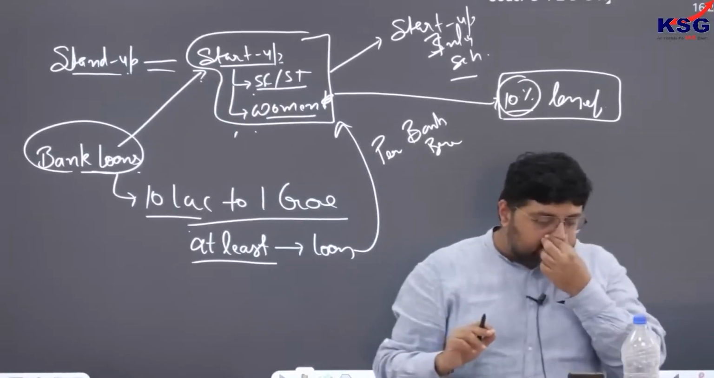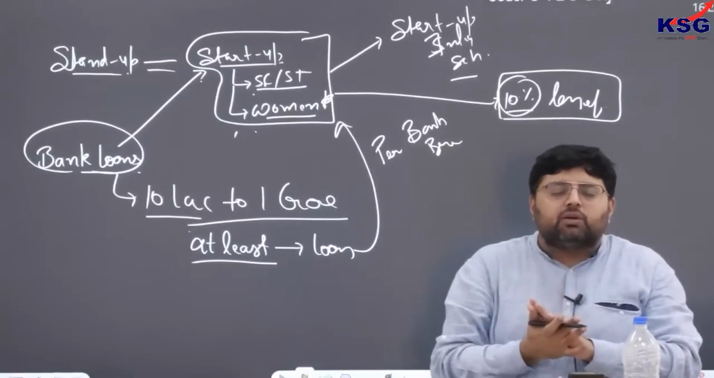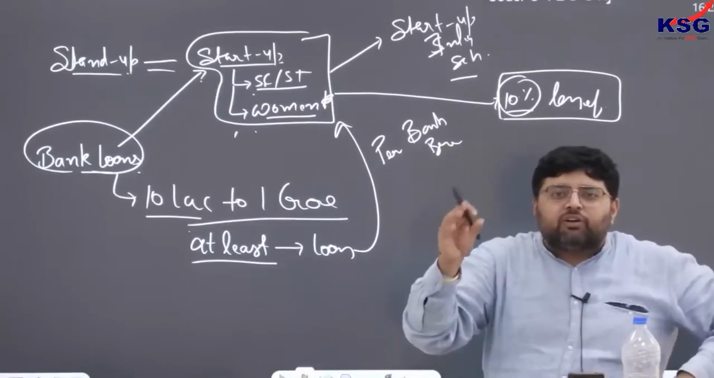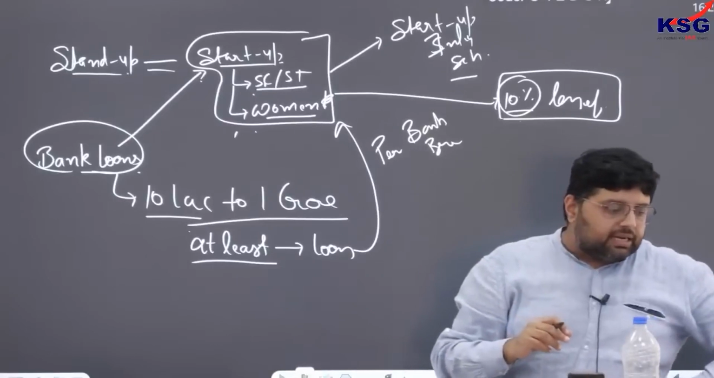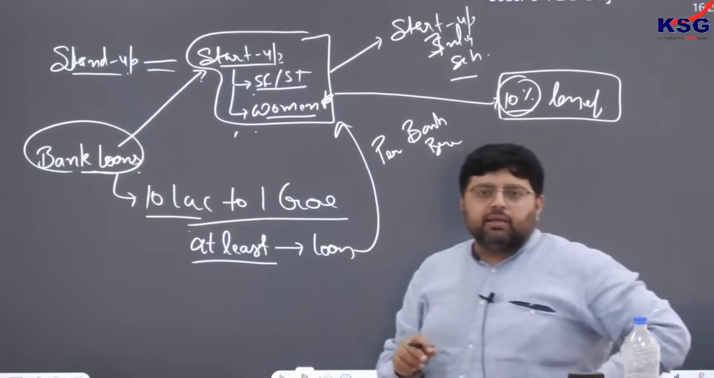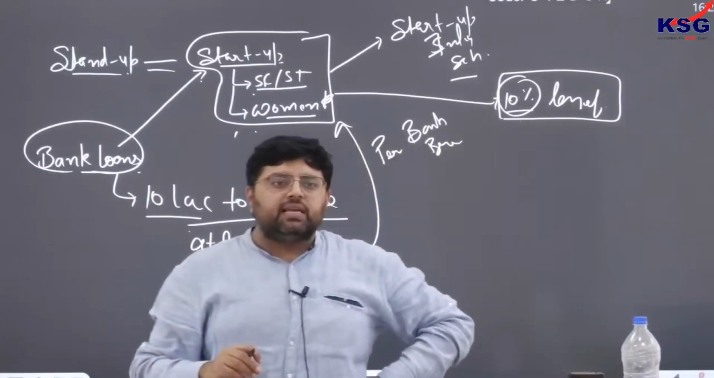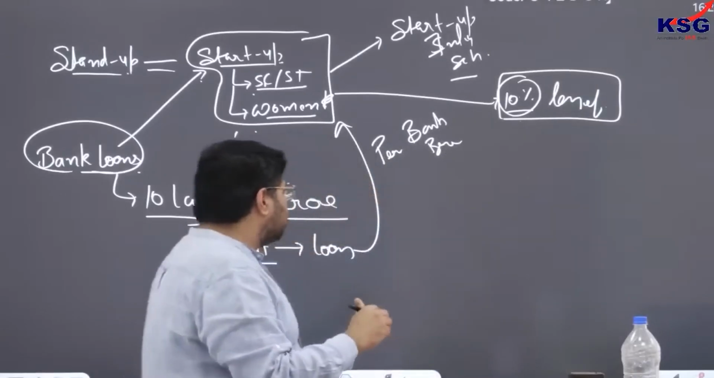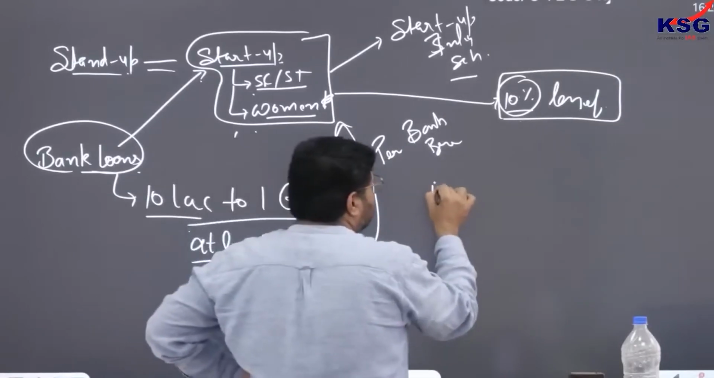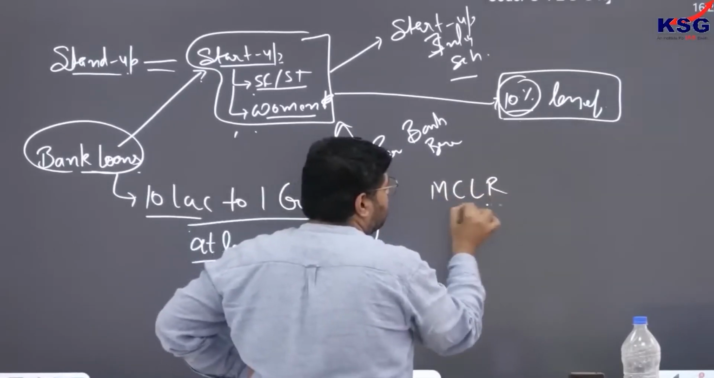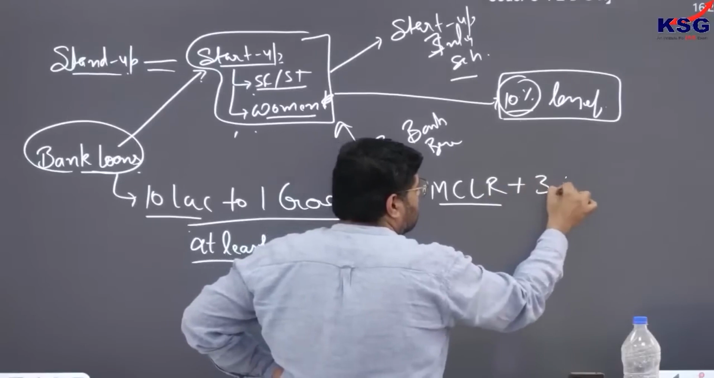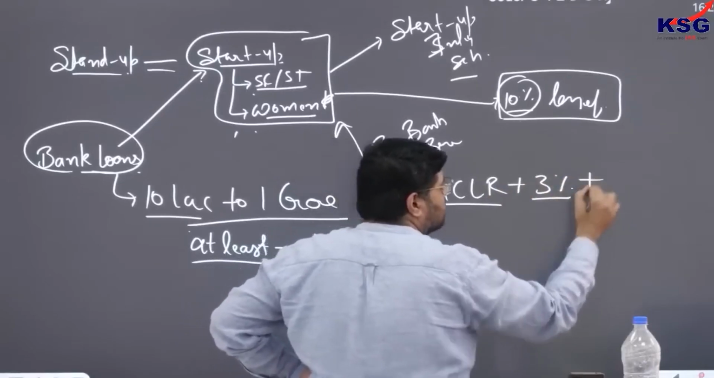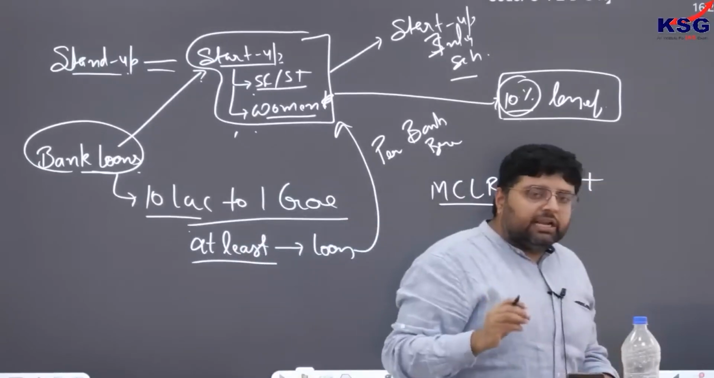Clear? Next, if I look at the rate of interest, the rate of interest in this is decided by base rate. Base rate is here marginal cost of lending rate. Okay, so that is decided by base rate. Okay, marginal cost of lending rate plus 3% plus tenor premium.